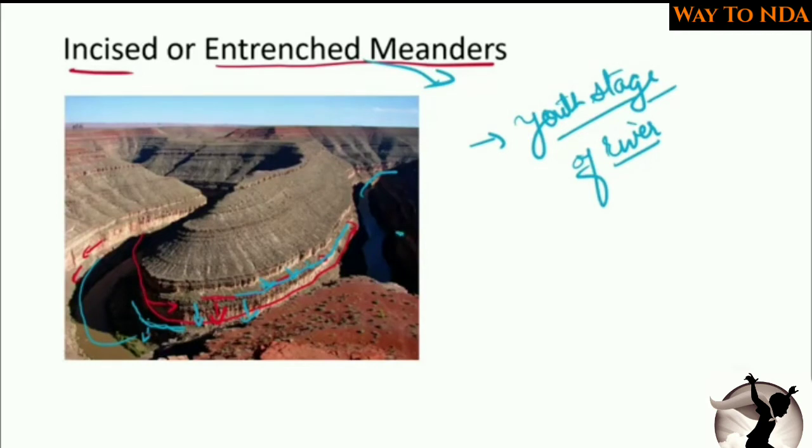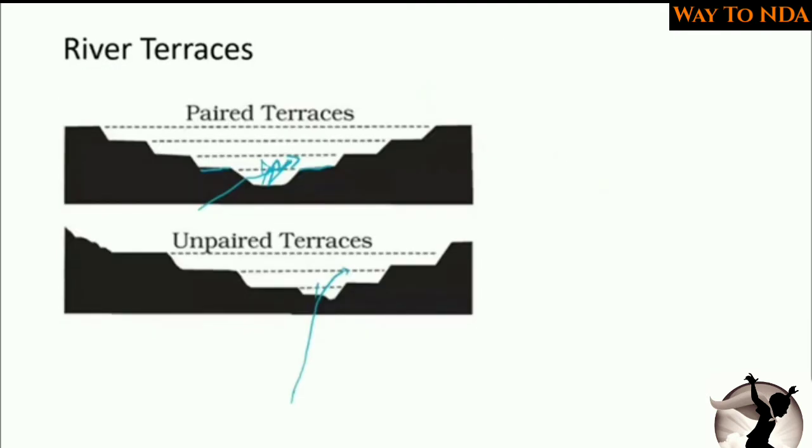So when these terraces are at the equal level, they will be called paired terraces. As simple as that. When the terraces on both banks are on the equal level, they will be called paired terraces because they will be paired to each other.